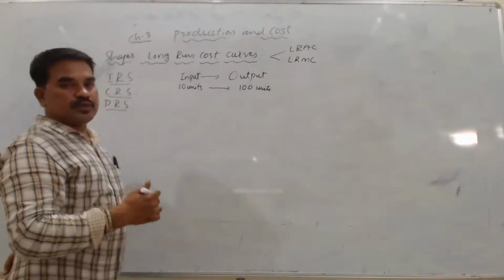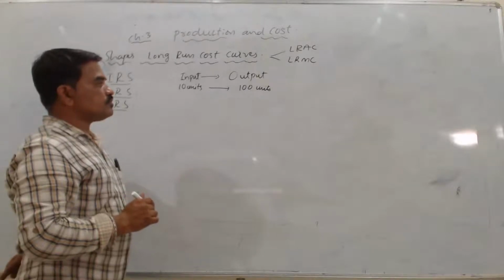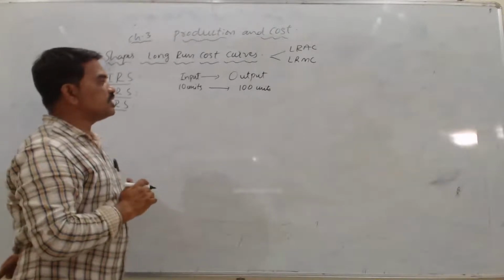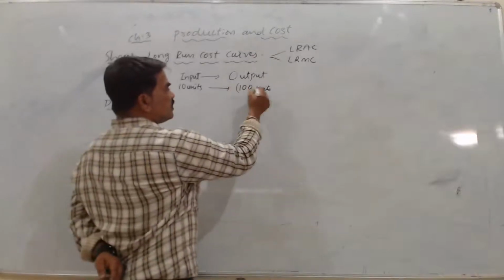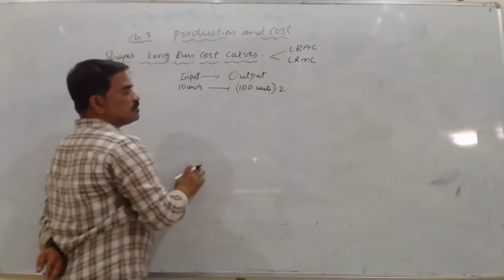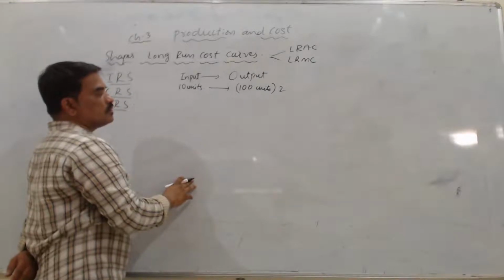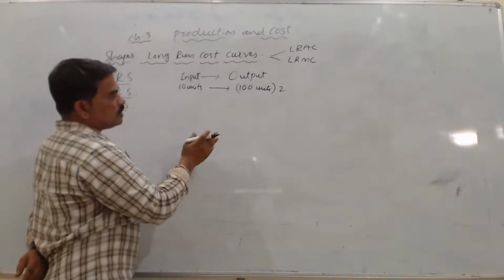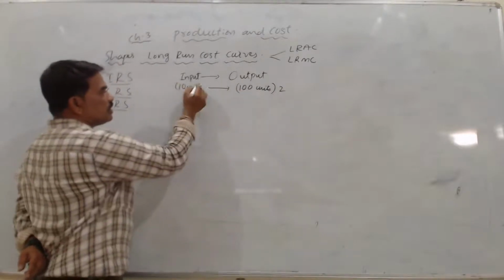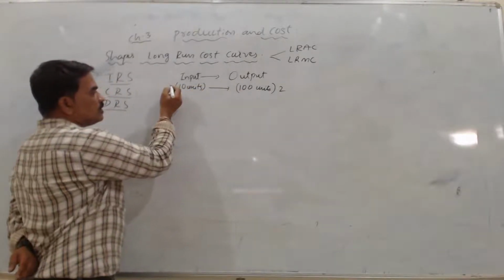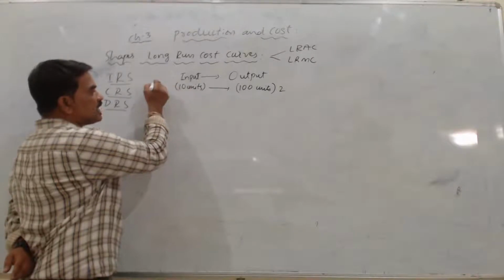Now, what is the proportional increase I will do here? Suppose I wanted to double this, or in other words, if I want to double this output, here I will increase the input but less than double.